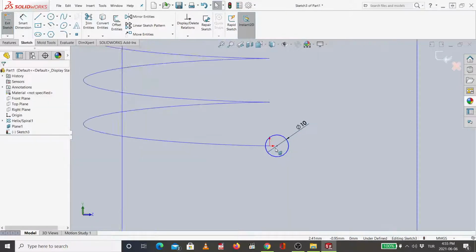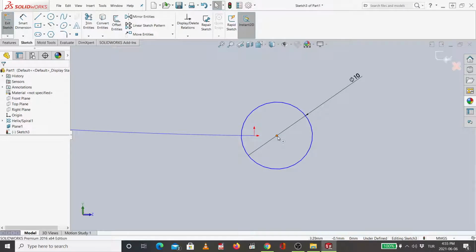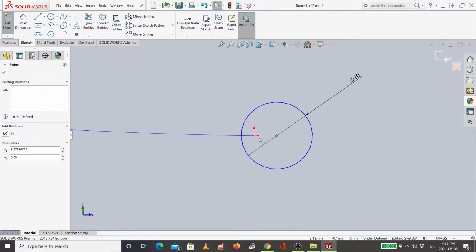After I finish, look, the center and this origin are not connected together. So I will try to connect these two. I will push the Control button on the keyboard, then select this, and then select this one. Sorry, some new.